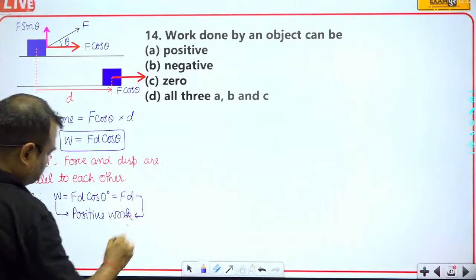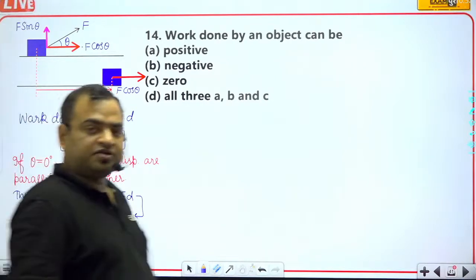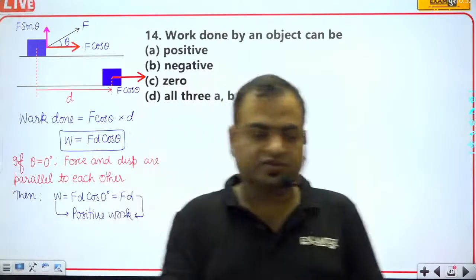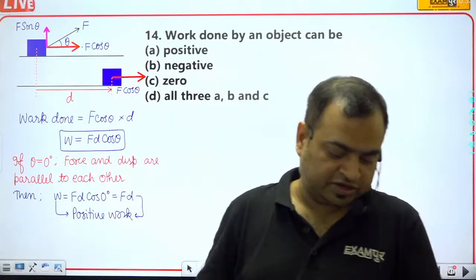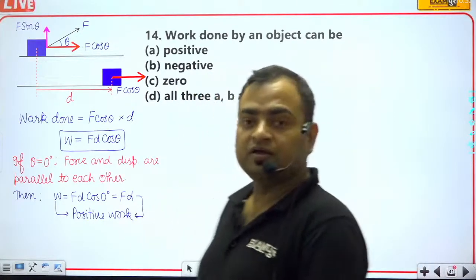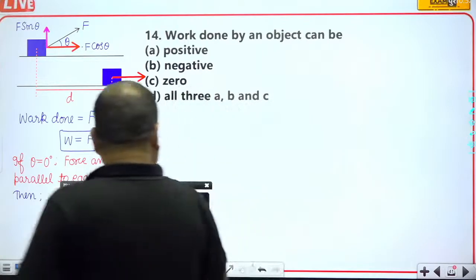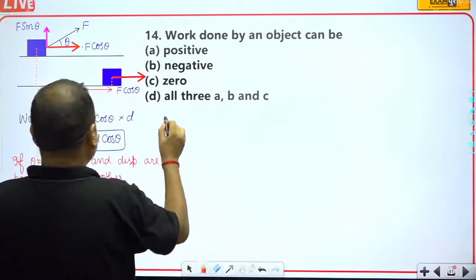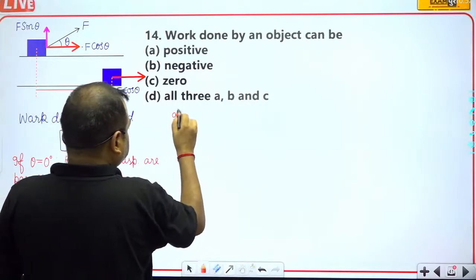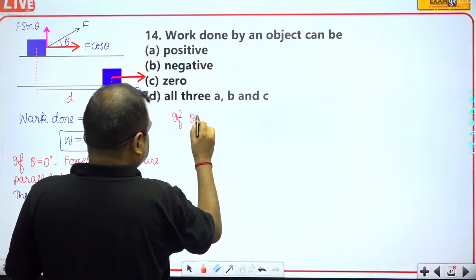But negative work is also done by the force, because negative work is done if theta is equal to 180 degree.